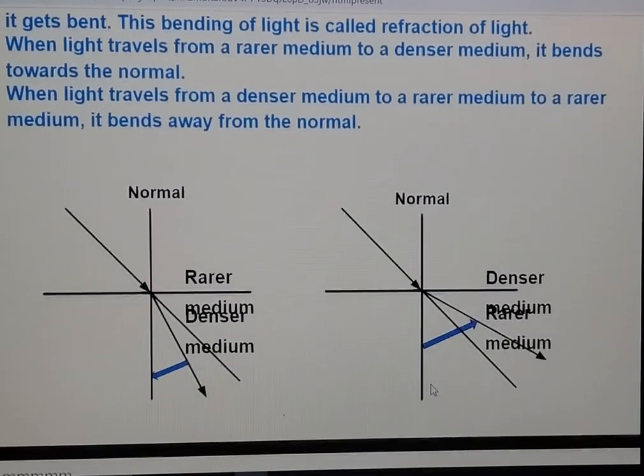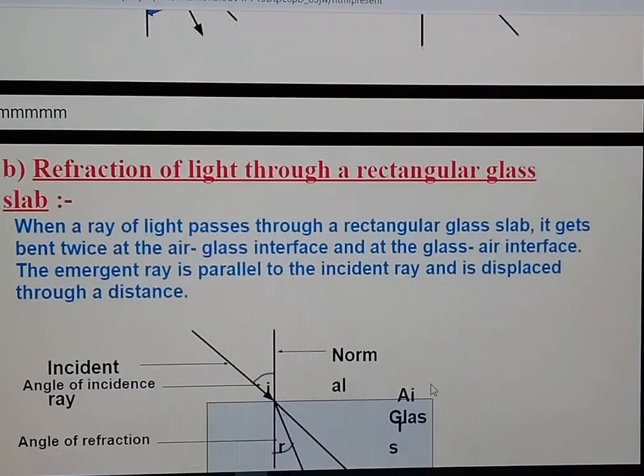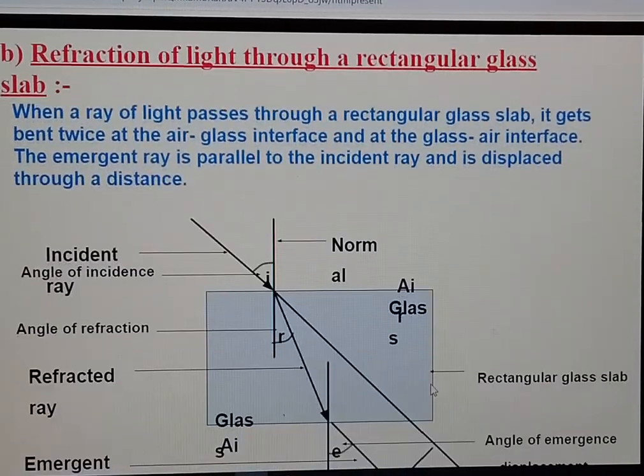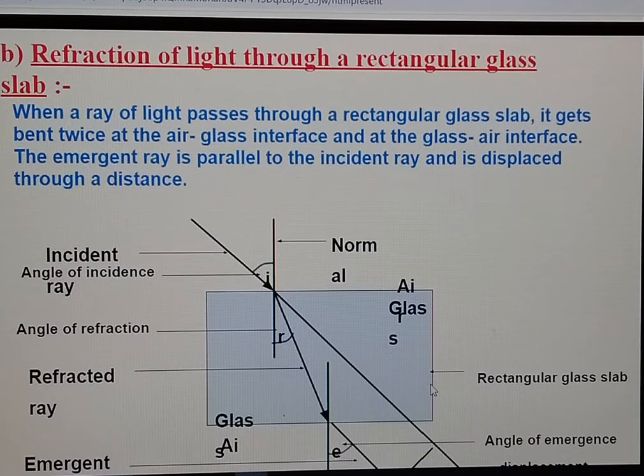Next, we will discuss refraction of light through a glass prism. When a ray of light passes through a rectangular glass, it gets bent twice, at the air-glass interface and at the glass-air interface. Air-glass means first light travels from air to glass, and after that light travels from glass to air. In this case, we will observe many different things.